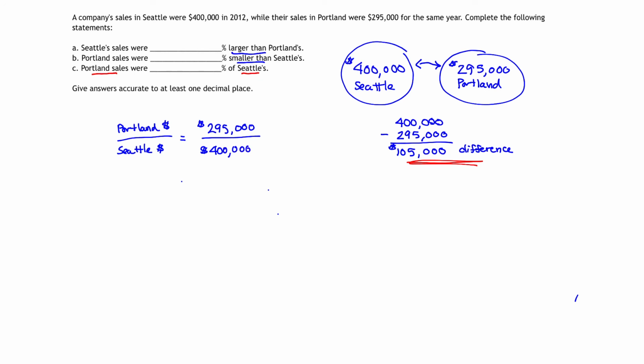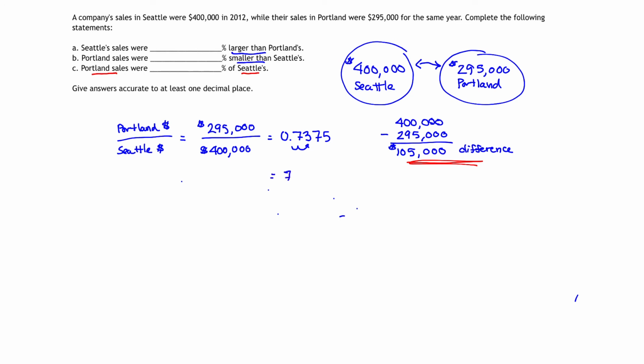Comparing Portland sales to Seattle sales, we take $295,000. We divide by 400,000, and that gives us a decimal of 0.7375. Converting that to a percent means move 2 decimal places to the right.